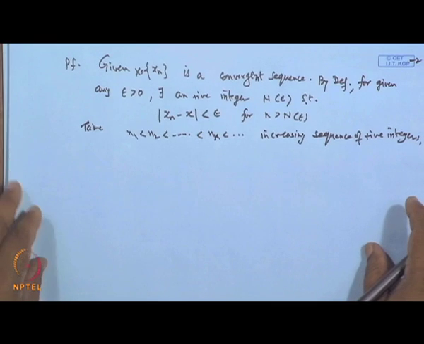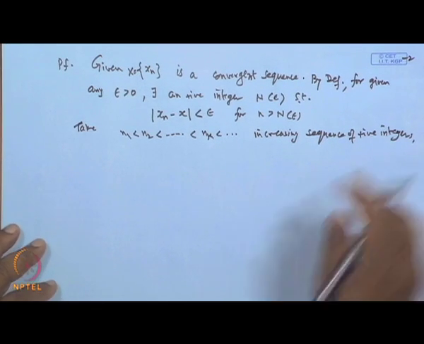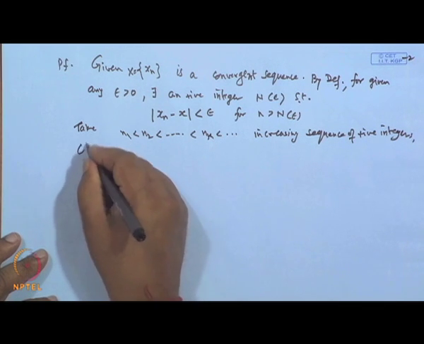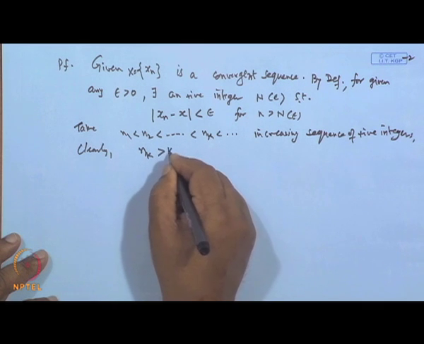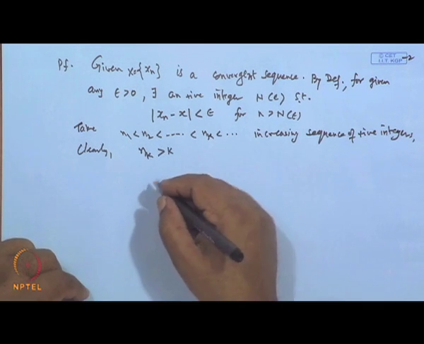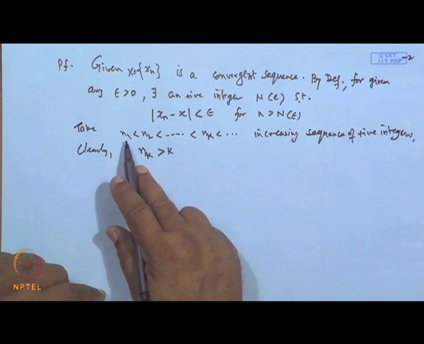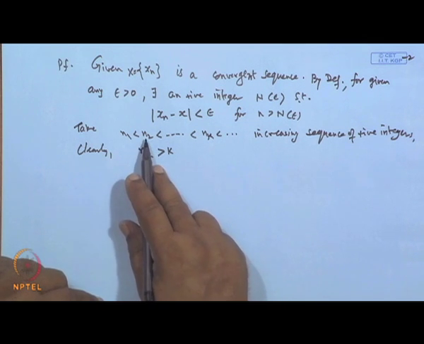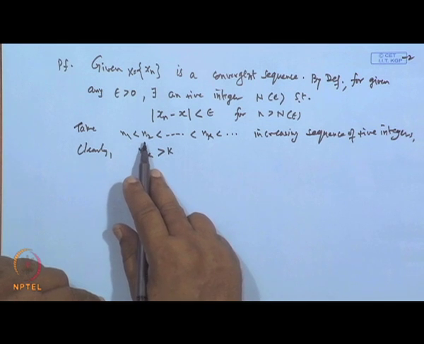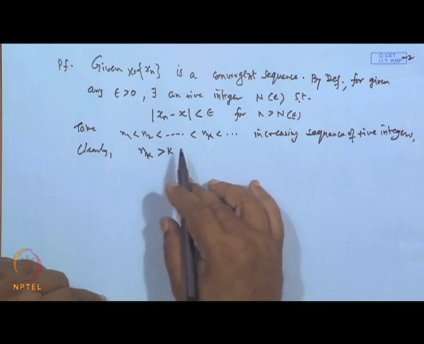Now, obviously, clearly this n k will be greater than or equal to k. Because if k is 1, then you can identify n 1 which is greater than 1; if k is 2, you can identify another positive integer such that n 1 is less than n 2 which is greater than 2, and like this. So, it is very easy to verify this.